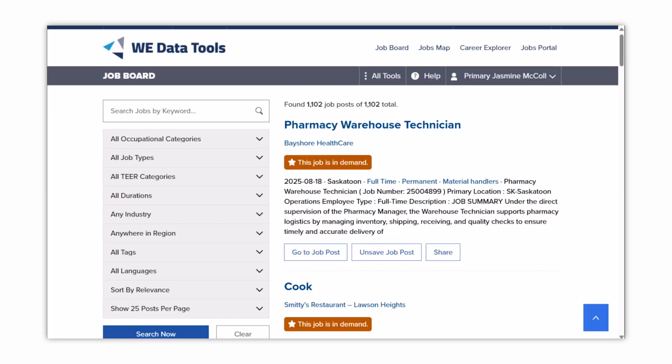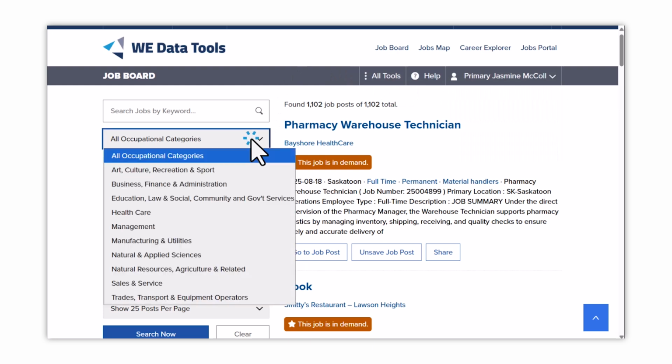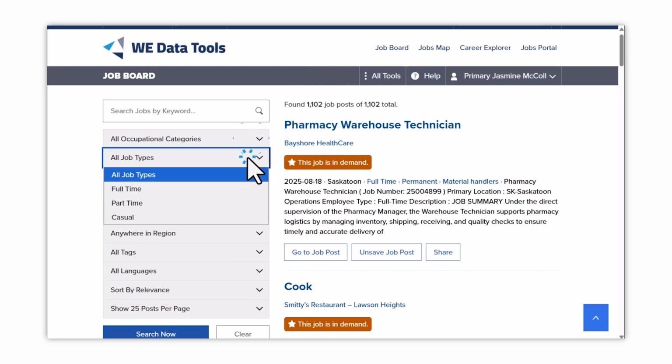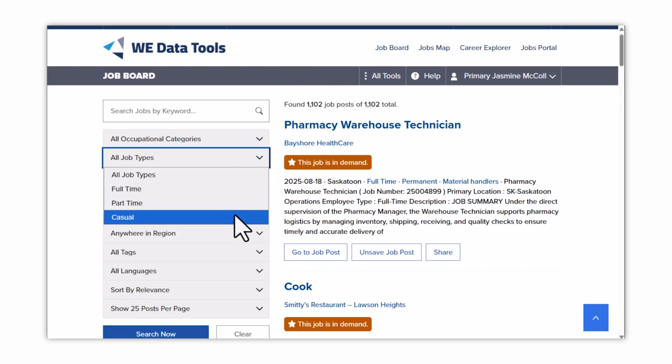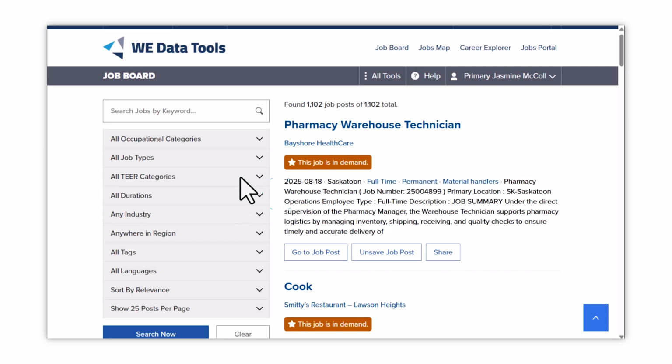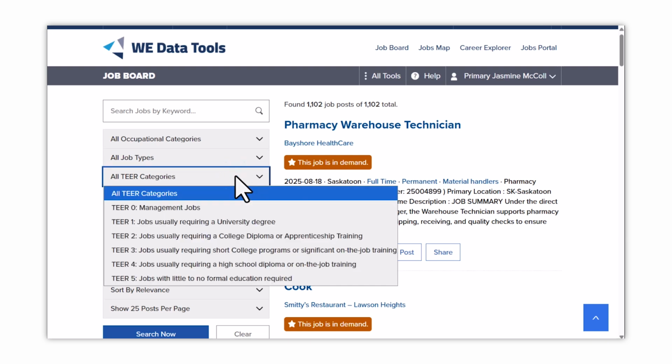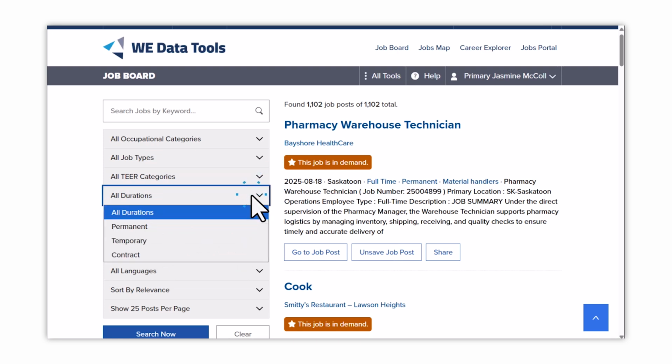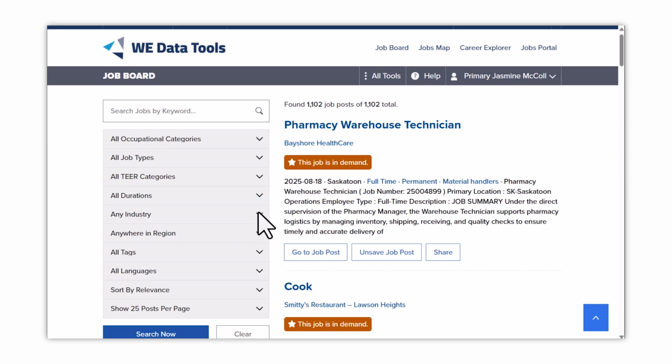You can choose to filter by occupational category, job type, meaning full-time, part-time, or casual, tier categories, which means the level of experience and education required, duration, meaning permanent, temporary, or contract positions, industry, and location.